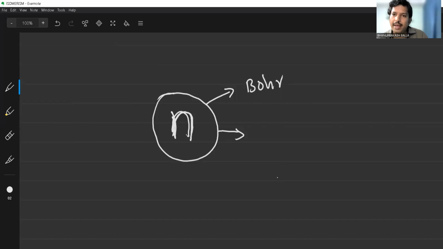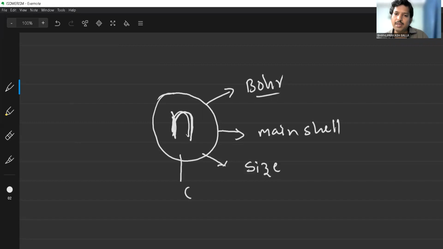The n value indicates the name of the stationary shell, the main shell. According to the Bohr mathematical derivation, with the help of the radius and energy calculation, we can easily find the size of the orbit, and the energy of the particular orbit can also be calculated.